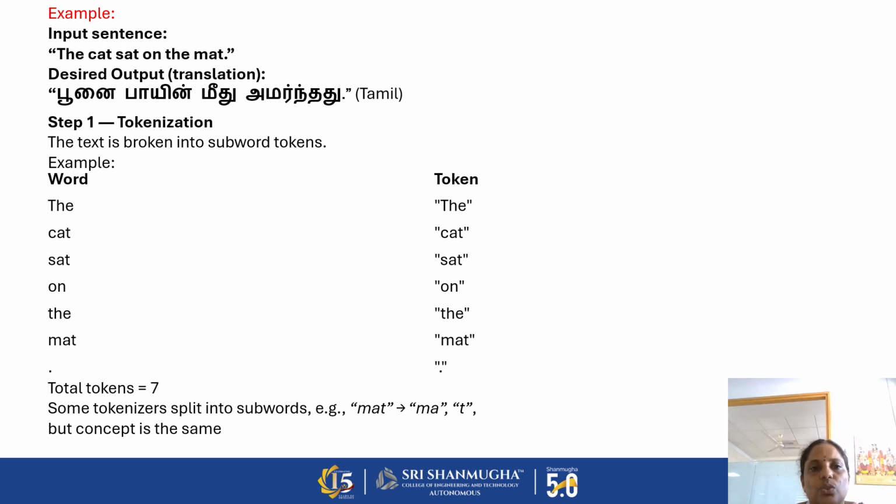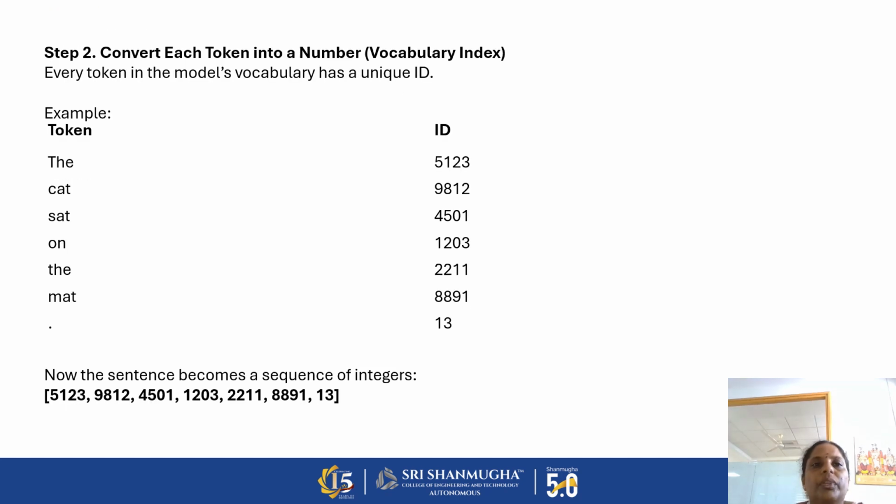So first we need to go for tokenization. All the words, the cat sat on the mat, will be tokenized. All this will be converted into sub-tokens. Each and every word will be split. For example, here we have 7 tokens. All these tokens are given as an input to your vocabulary.